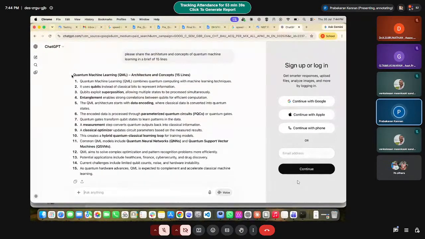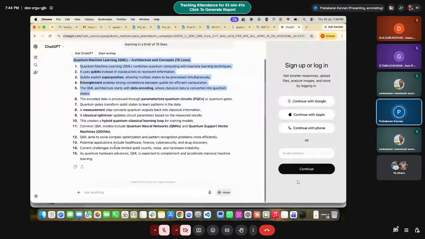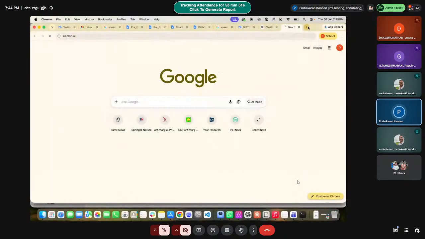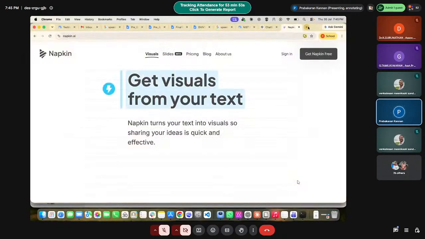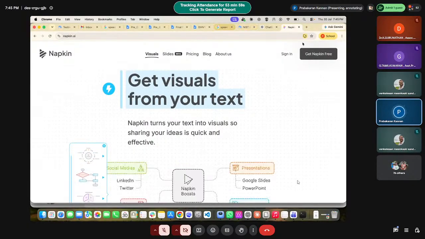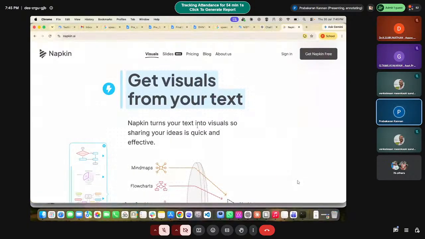So I have asked ChatGPT to share the details about quantum machine learning, what it is, just a brief one. So I'm going to use Napkin AI. It will create stunning visuals from the information which you have given. Okay, let's also try that. In the meanwhile, let it create it.